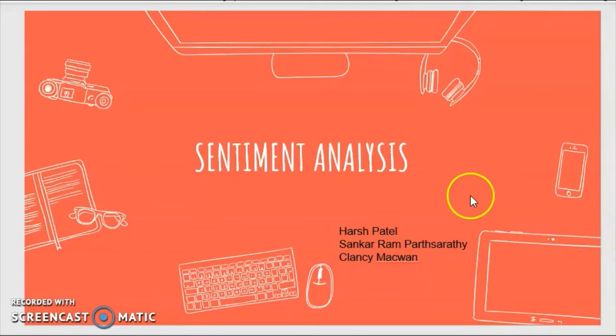Here, my teammates and I are going to present sentiment analysis, which is the third assignment of the data mining tools and techniques subject of the big data analytics course. Introducing my teammates, we are three: Harsh Patel, Shankar Rampatha, and Clancy McMahon. As I have said, I am Clancy. We are going to submit our sentiment assignment.